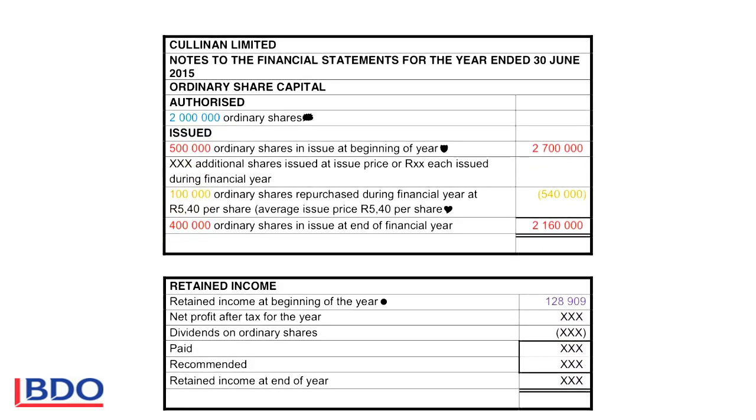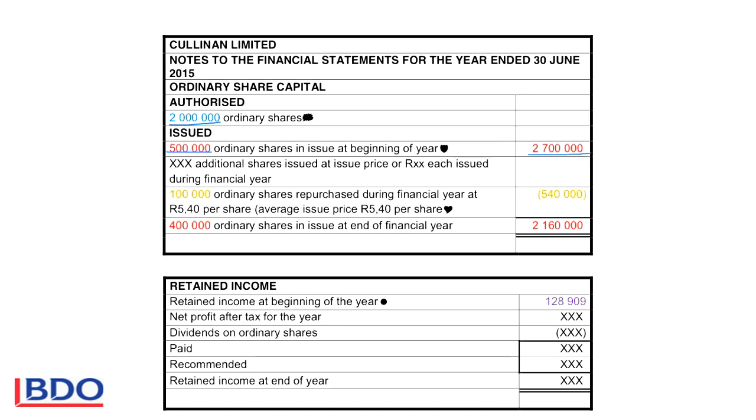If we look at the note, we see that the authorized share capital, the maximum number of shares that can be sold, is 2 million. At the beginning of the year, 500,000 ordinary shares were sold, and the money that was received as capital was 2.7 million.